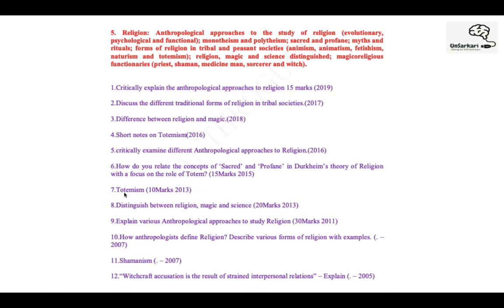Again, repetition. Then the difference between religion, magic, and science is a separate topic. When we cover religion, magic, and science, this is a separate topic. Direct question, again the anthropological approach. You see how the question is repeating. Why? Because there is nothing new to add in this. The approach towards religion will not change.